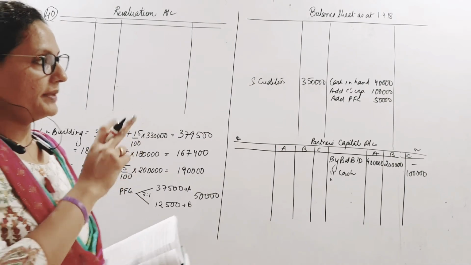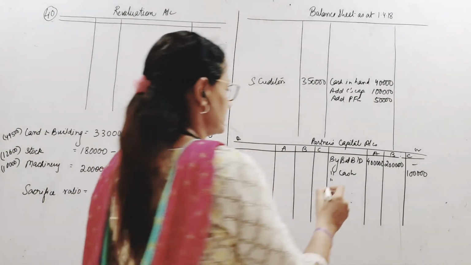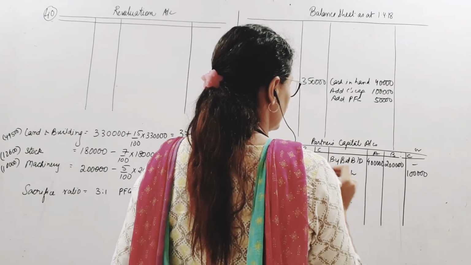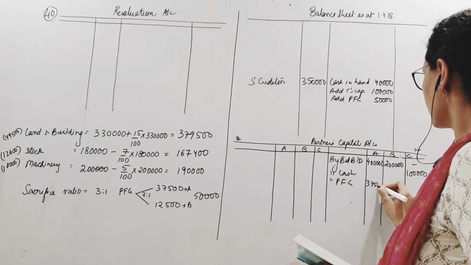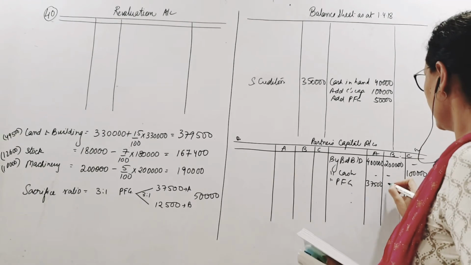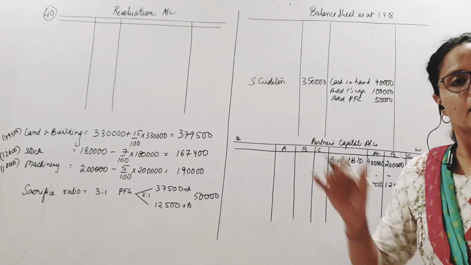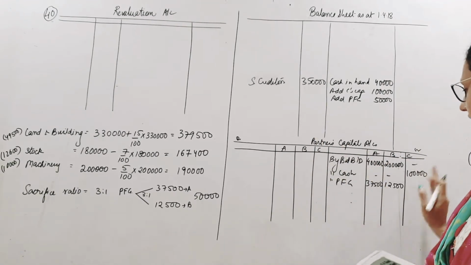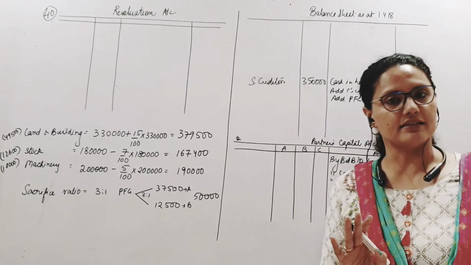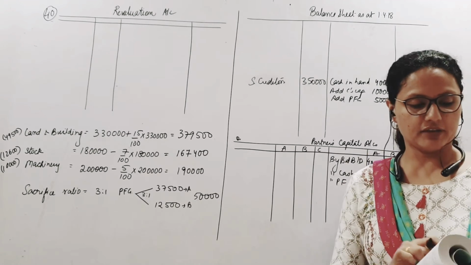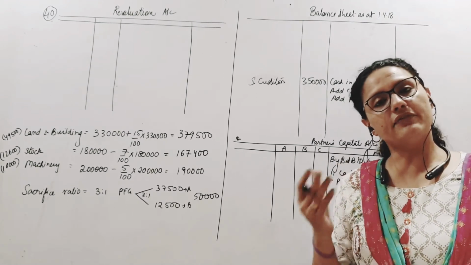And that PFG will be debited and credited to partners' capital in the sacrifice ratio which we have found here. So PFG account debit, A is getting 37,500, B is getting 12,500. Done. Capital brought in, shown in capital account. PFG added to cash and distributed to sacrificing partners. Done. After that they have withdrawn also, half of which, meaning half of the goodwill, is withdrawn by the old